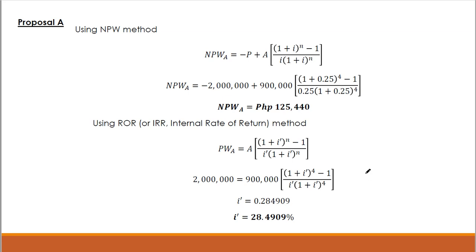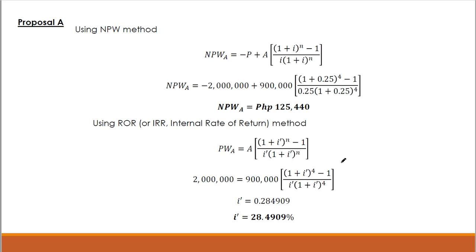Okay, that's using the net present worth method, and then we're going to use also the internal rate of return method. That means we're going to compare now the internal rate of return and then the MARR set by the company. So if the internal rate of return is greater than MARR, then the project is acceptable. But of course, we're going to look at other proposals, whichever give us the highest internal rate of return, then you will choose that particular project or proposal.